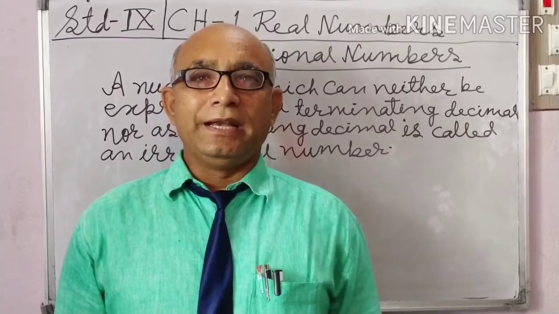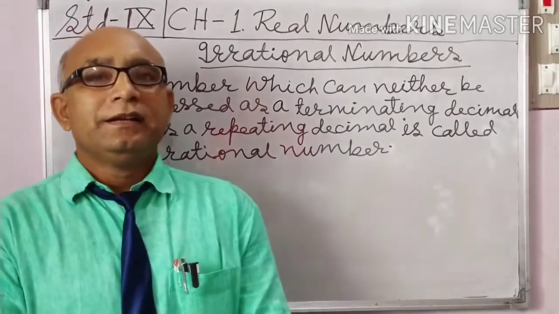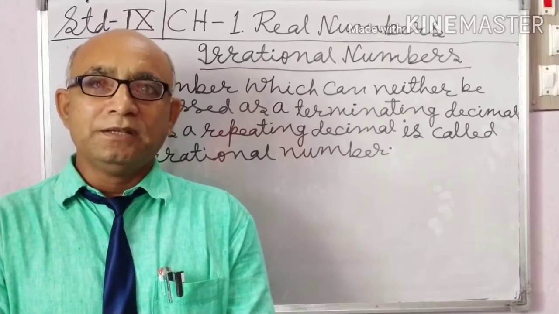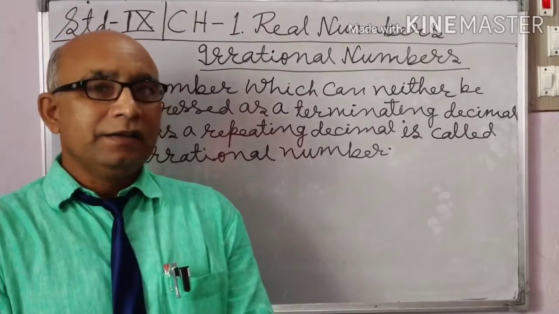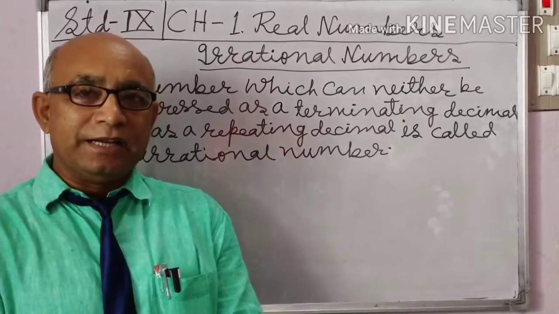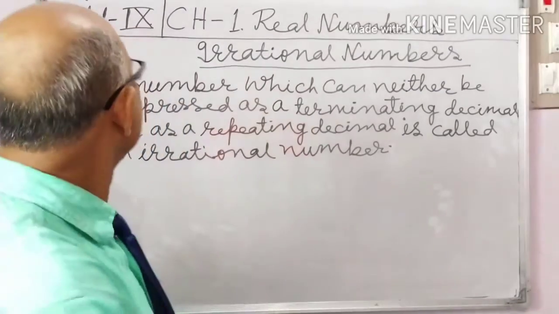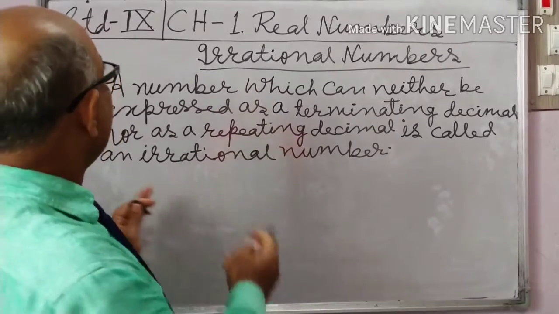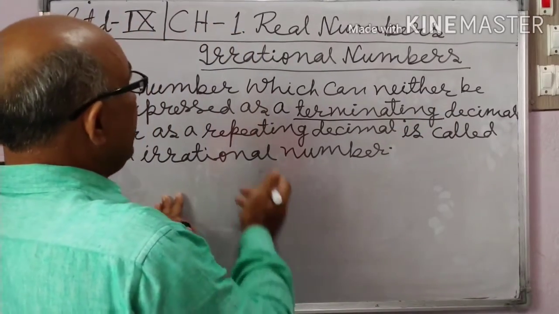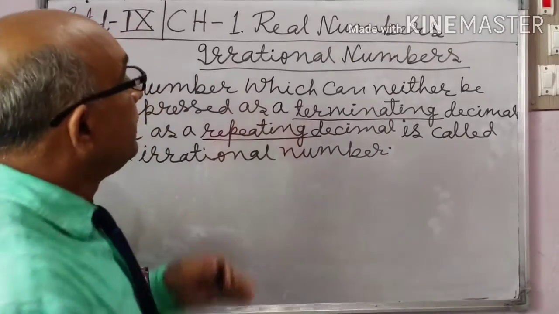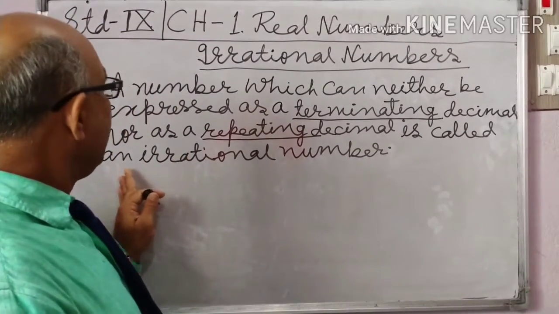Irrational numbers. A number which can neither be expressed as a terminating decimal nor as a repeating decimal is called an irrational number.